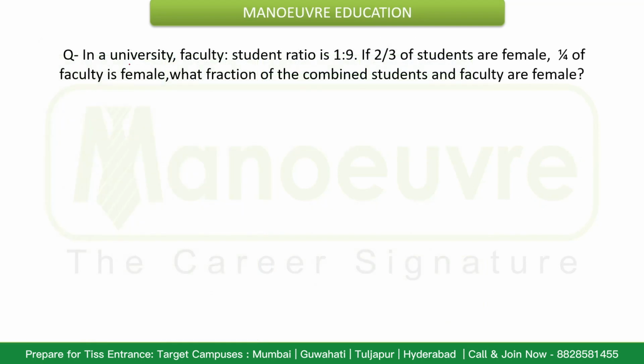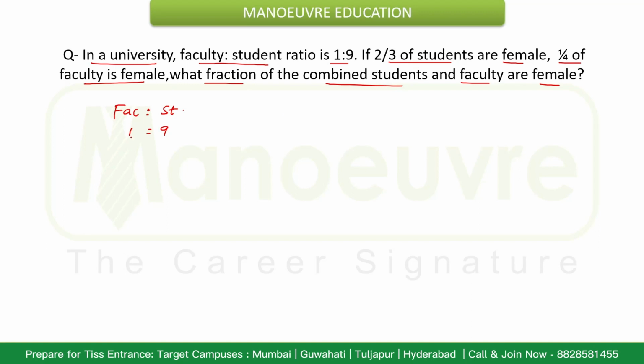Now, the first question. In a university, the faculty to student ratio is 1:9. If 2/3 of students are female and 1/4 of faculty is female, then what fraction of the combined students and faculty are female? Now, what information is given here? The faculty to student ratio is given as 1:9. They are saying that 2/3 of the students are female and 1/4 of the faculty is female.